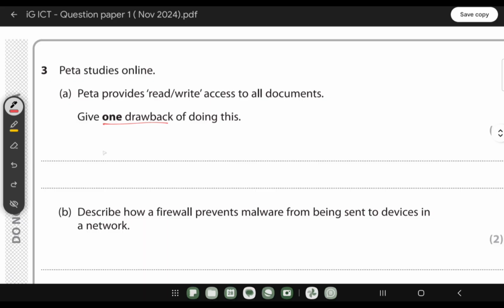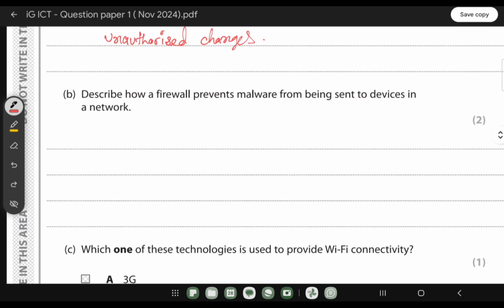So we can just write it like this, which is unauthorized access. Sorry, unauthorized changes, because they said read and write, so it will be unauthorized changes.